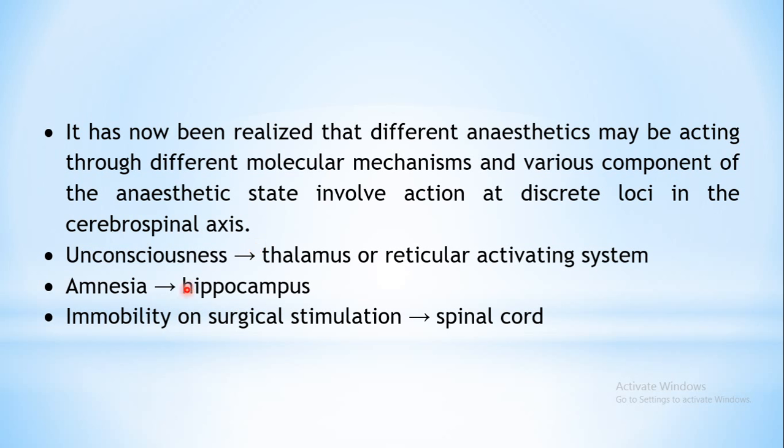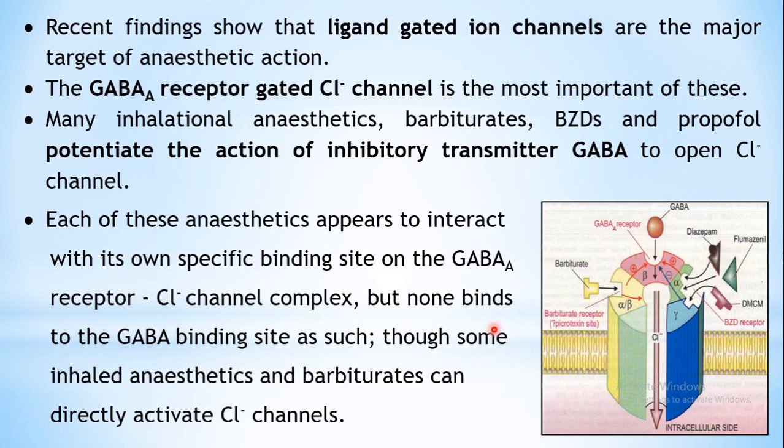See, a few examples are given here. Unconsciousness is seen because of the action of your general anesthetic on the thalamus or reticular activating system. Amnesia is produced because of the action on the hippocampus. Immobility on surgical stimulation is seen because of the action on the spinal cord. Likewise, various areas in your CNS may determine the various cardinal features seen upon administration of your general anesthetic.